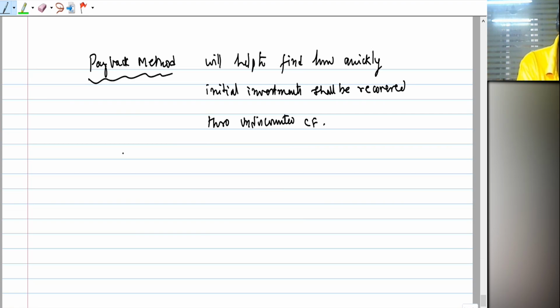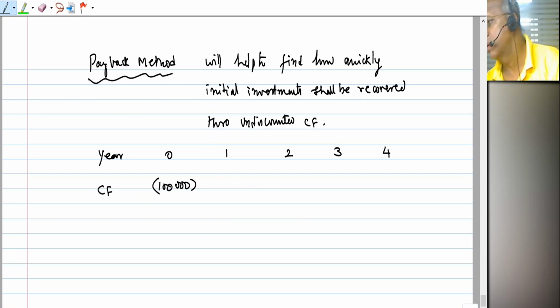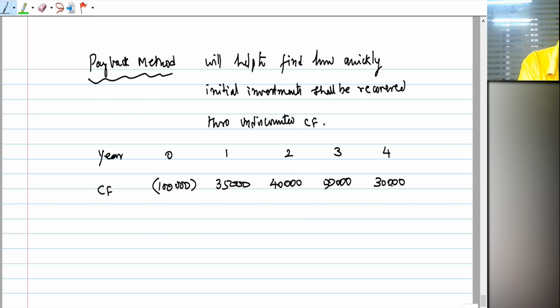Okay. For example, I have 4 years cash flow. My cash flow in year 0 is 1 lakh. I have to spend 1 lakh of rupees in year number 0. So in the first year, I recover 35,000. In the second year, I recover 40,000. And in the third year, I recover 50,000. And in the last year, I recover once again 30,000. This is my flow.